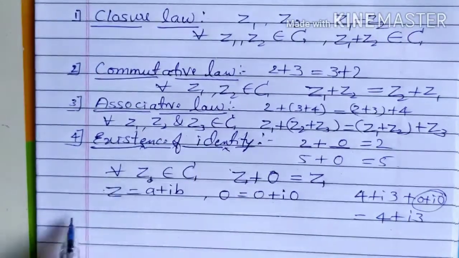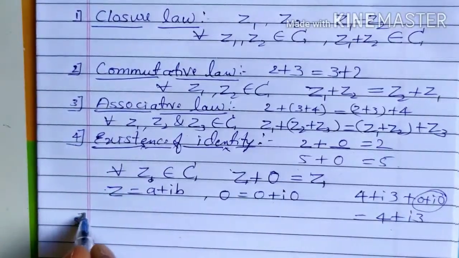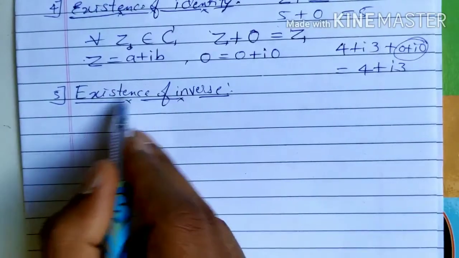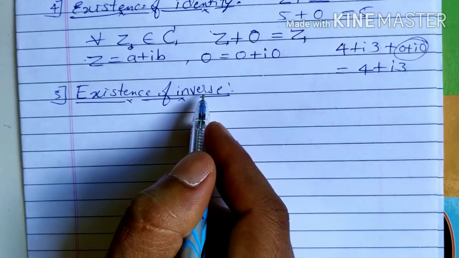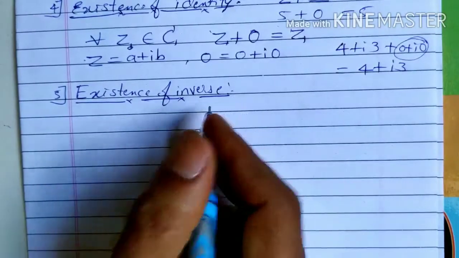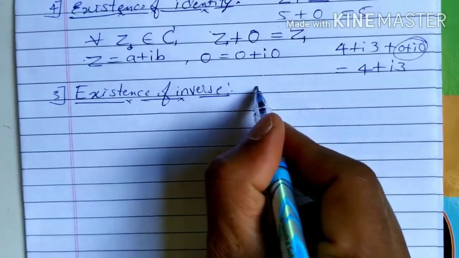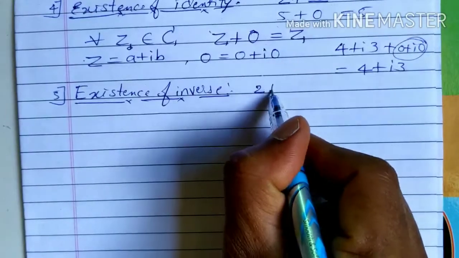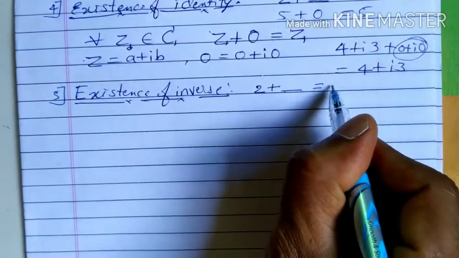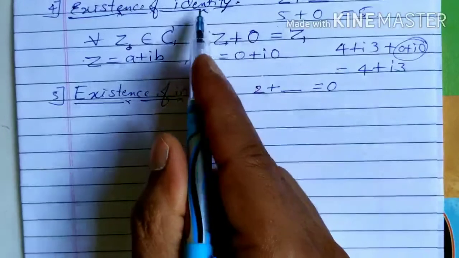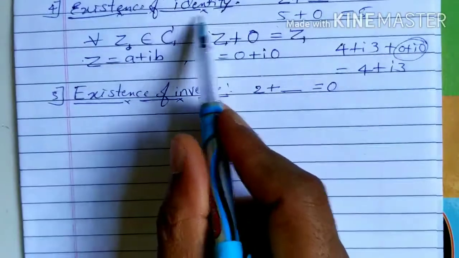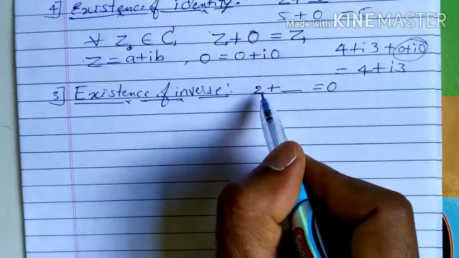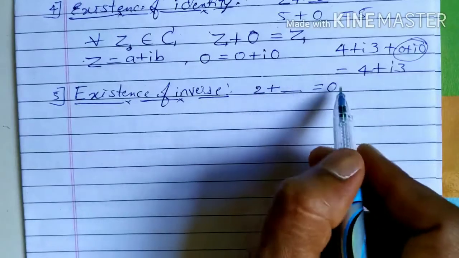So that is property 4. Fifth one, existence of inverse, that is additive inverse. In the set of real numbers, if you consider any number, 2 plus which number is equal to the identity element, which is 0? By adding which number to 2 do you get 0?